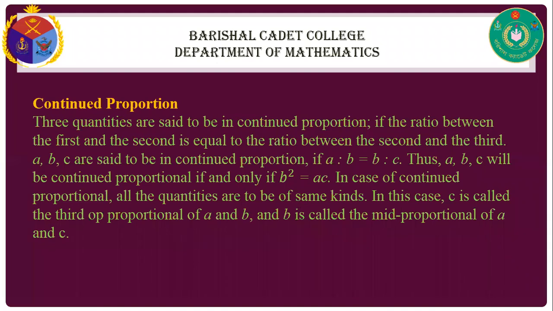C is called the third proportional of A and B, and B is called the mean proportional of A and C. So A is first, B is the mean or second, and C is third. This sequence is very important. If A, B, C have this sequence, then A is to B equals B is to C, or B squared equals AC.